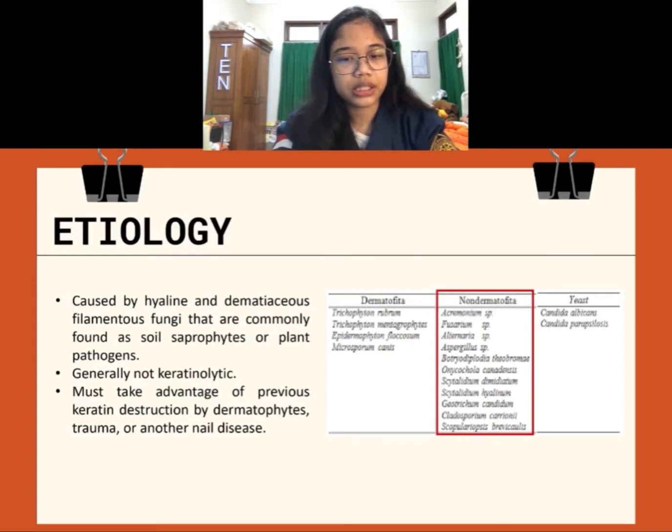Although the list of species that have occasionally been isolated from nails is quite long, only a few are regularly identified as a real cause of onychomycosis, such as Fusarium spp, Acremonium spp, Scytalidium spp, and Aspergillus spp.